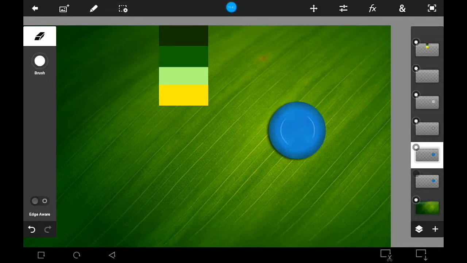In this case, we have a shadow and a solid color in one layer, but we need just the shadow and not the solid color. But if we turned off the layer, the shadow and solid color will go off.